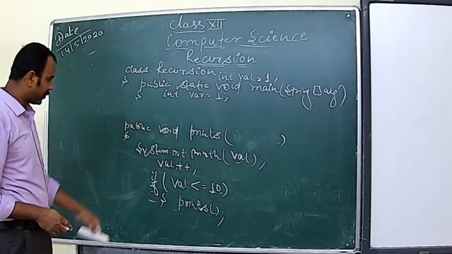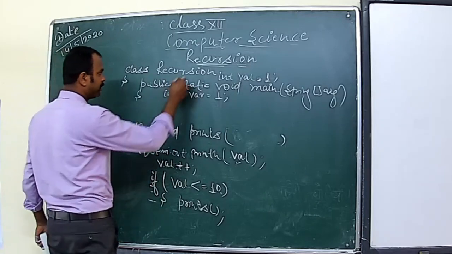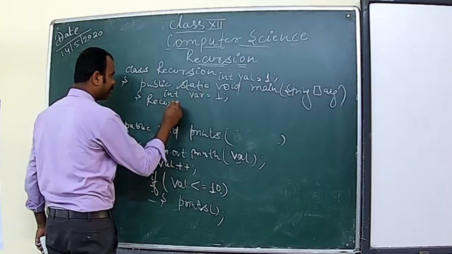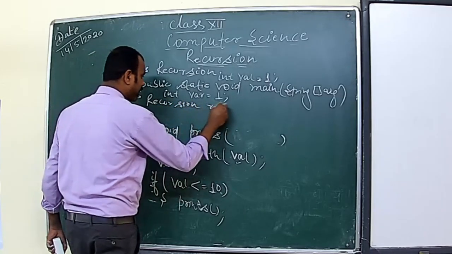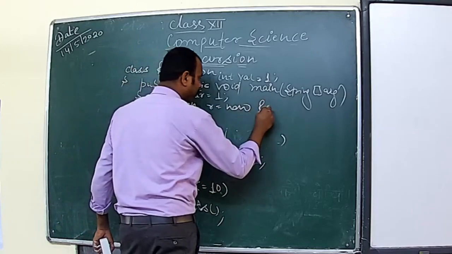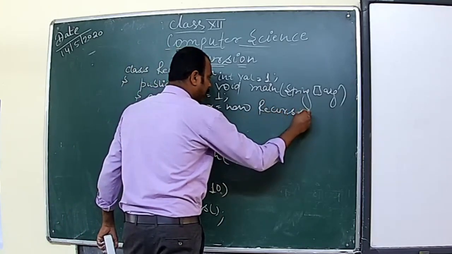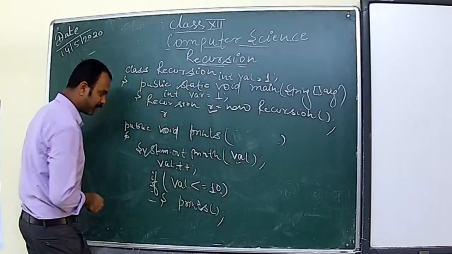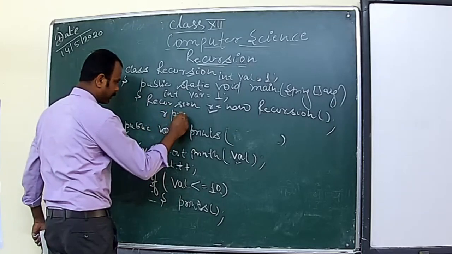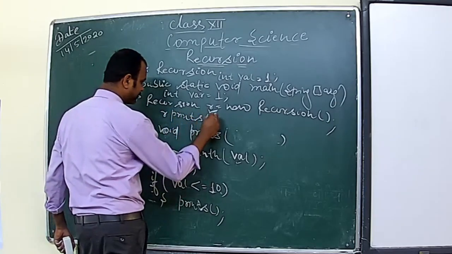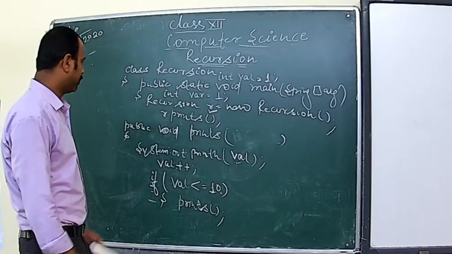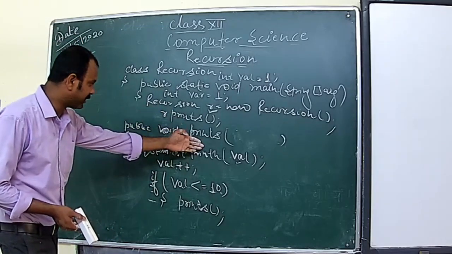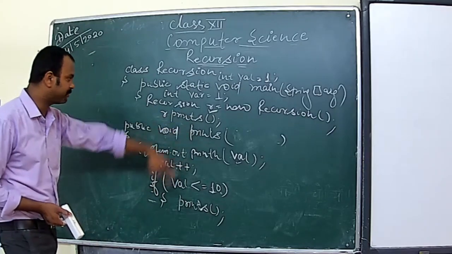So to call this one, simply we can create the object of this class, recursion r equals to new recursion, and then using this object name r dot, you can call it. Okay, simple. We call this print, and we print this executing and display the result.